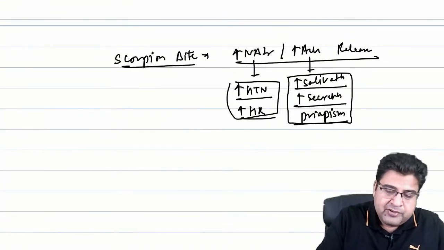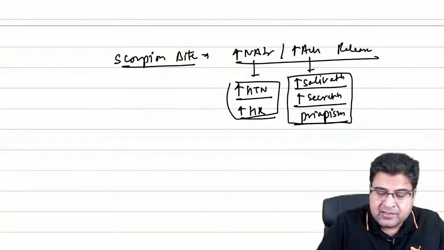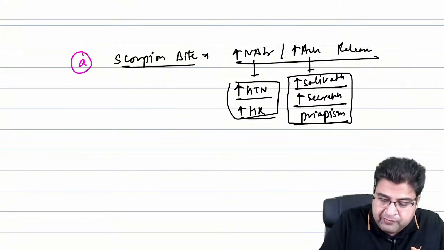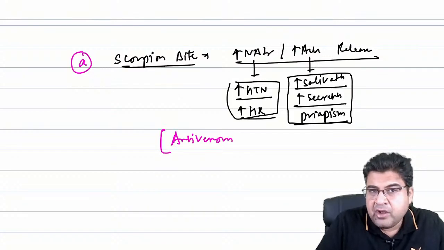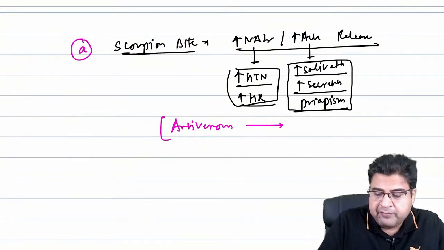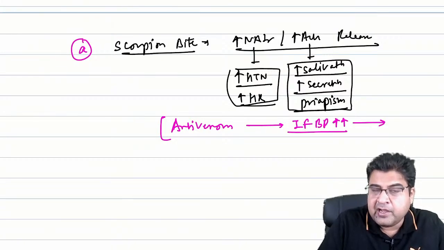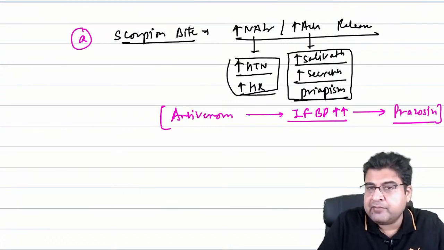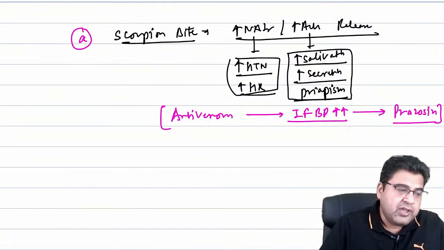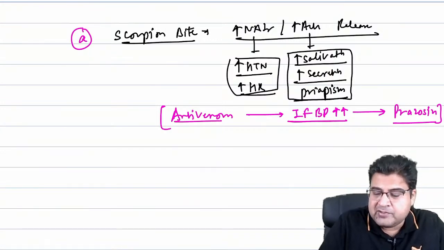Whenever the patient is bitten by this poisonous insect, that is scorpion, you have to give antivenom first. Now after giving the antivenom, if the patient's blood pressure is still high, then you have to give prazosin. So you give antivenom first, and if the BP is still high after giving antivenom, you will give prazosin.